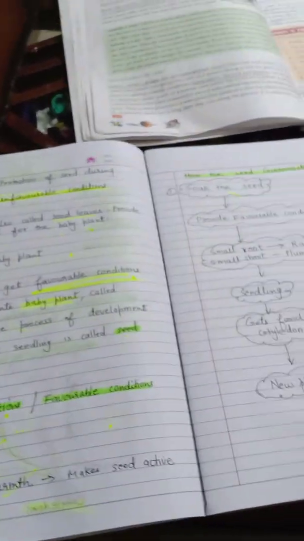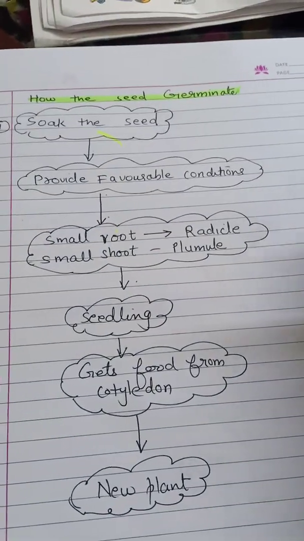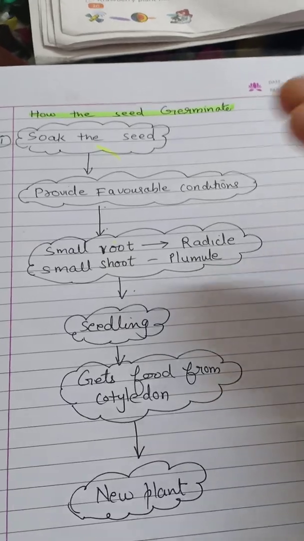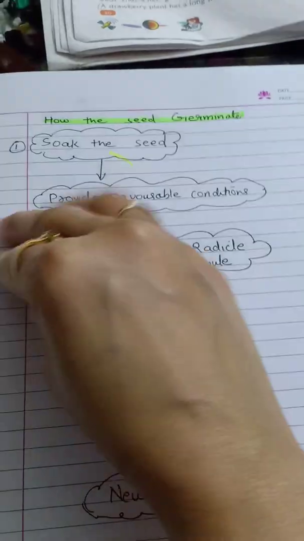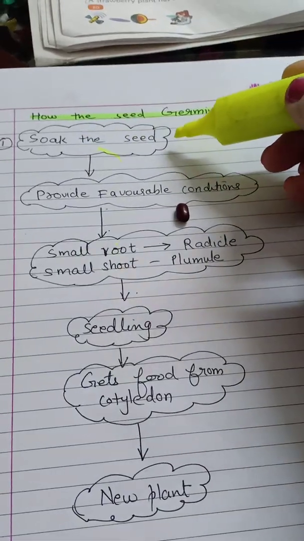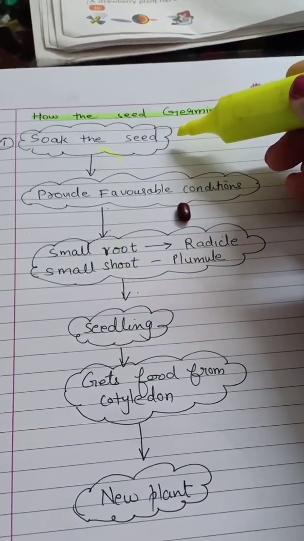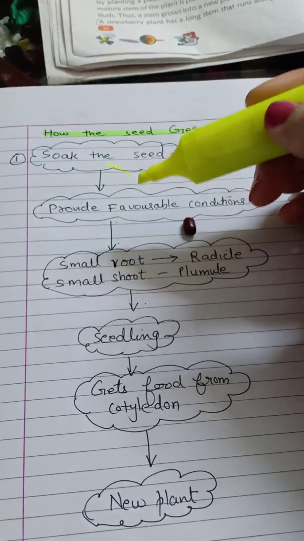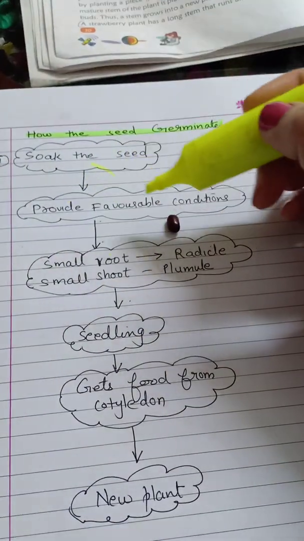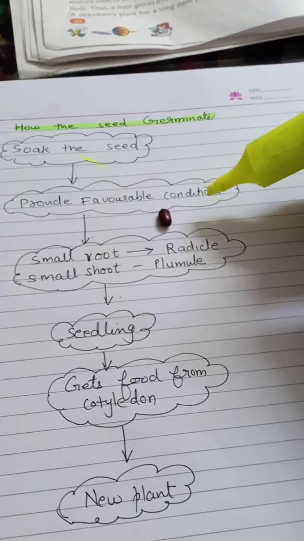Fine. To make it more clear to you, I have made this flow chart. First of all, what will we do during the whole process? We will take a seed, right? This is a seed. We will take a seed, we will soak the seed. You all know that we will sow the seed into the soil. Then we water it, we provide it with air and sunlight. It means we provide favorable conditions.